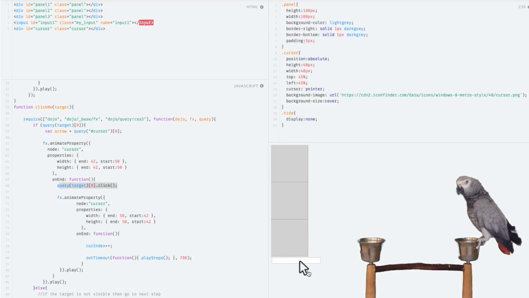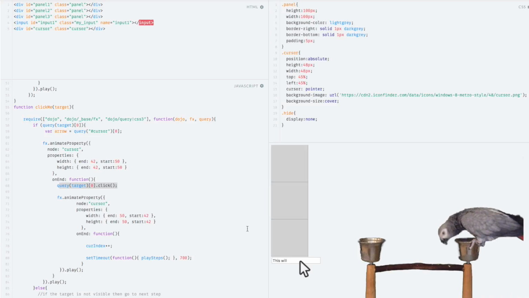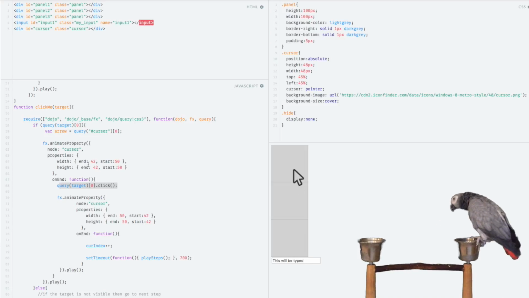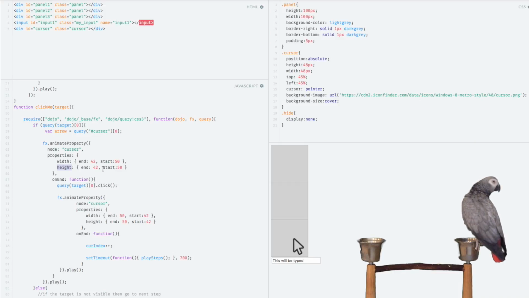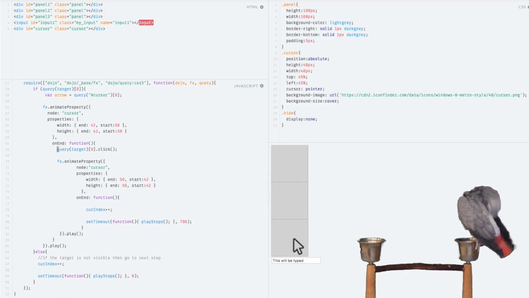So it moves down there. Okay, so the first animation is to basically shrink it down to 42. So we're taking the width and shrinking it from 50 to 42, and then we're taking the height and going from 50 to 42. Then we call click, and we call animate property again.